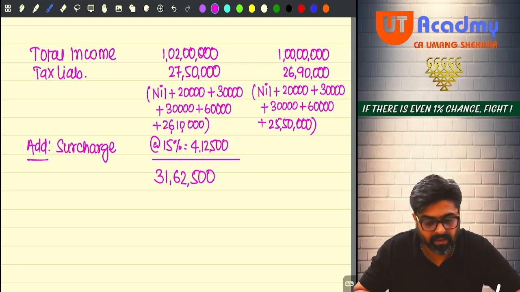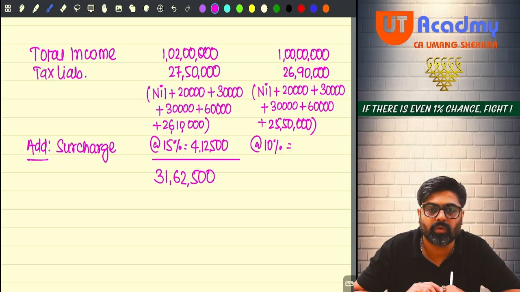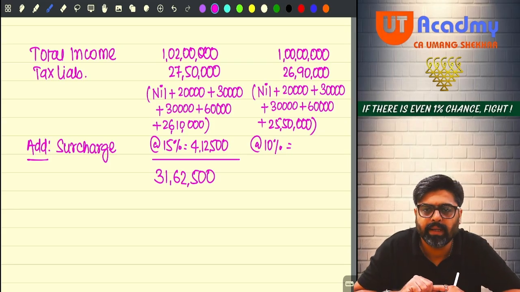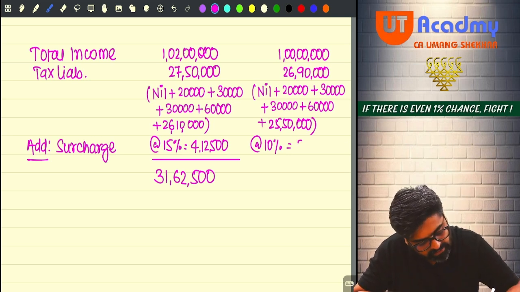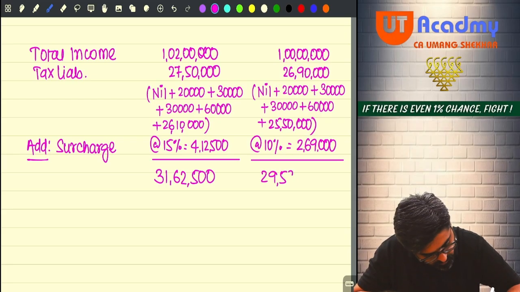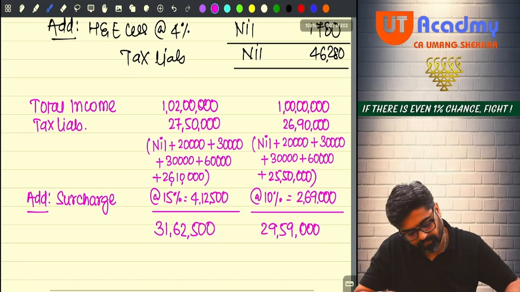26,90,000. But you would have paid surcharge only at the rate of 10%, because your total income was not more than 1 crore. If it was up to 1 crore, the surcharge would have been only 10%. So 10% of that would have been 2,69,000. Now if you total, you are going to get 29,59,000. Please pay attention.